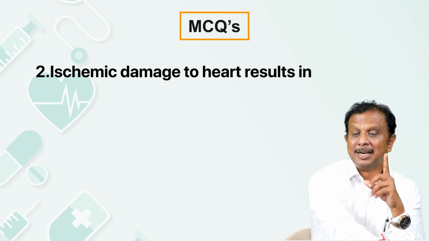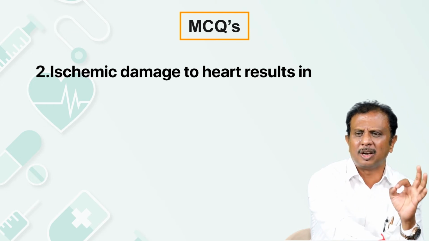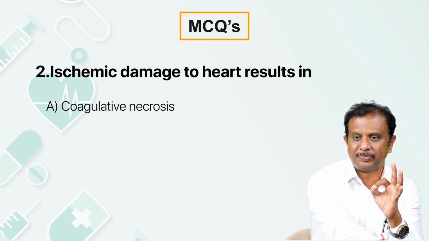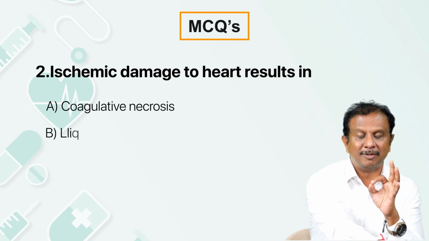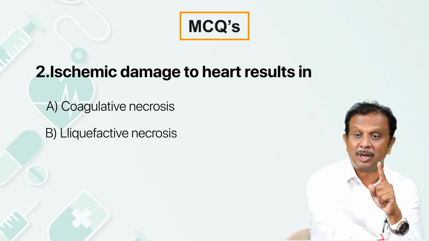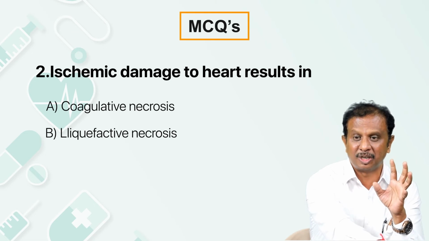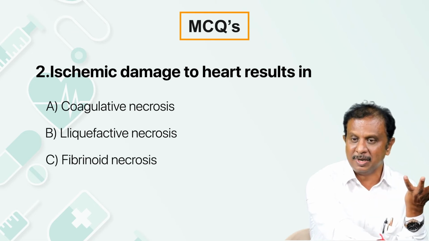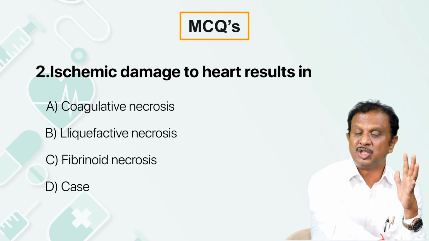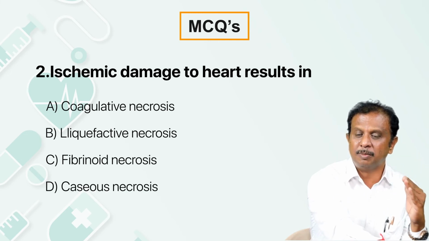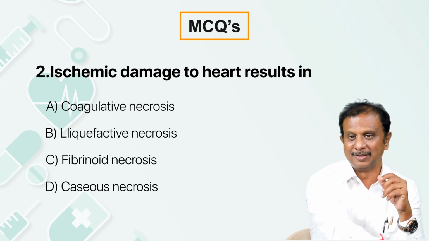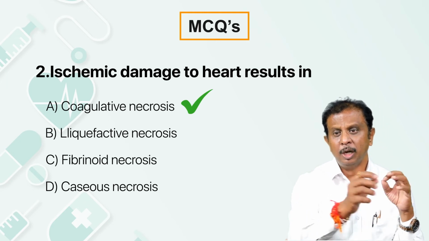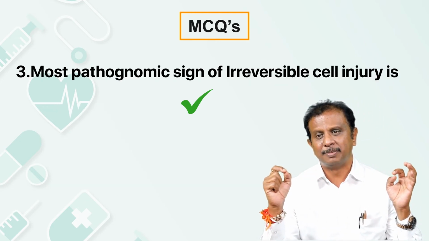Ischemic damage to heart results in, I already told you, ischemic damage to any solid organ results in coagulative necrosis. But for brain, only in the brain you get to see liquefactive necrosis for unknown reason. Liquefactive necrosis you also see in bacterial infection, fibrinoid necrosis in antigen antibody mediated cell damage, and as we know, caseous necrosis is a classical, pathognomonic feature seen in cases of tuberculosis. So the answer is coagulative necrosis. It's quite easy.